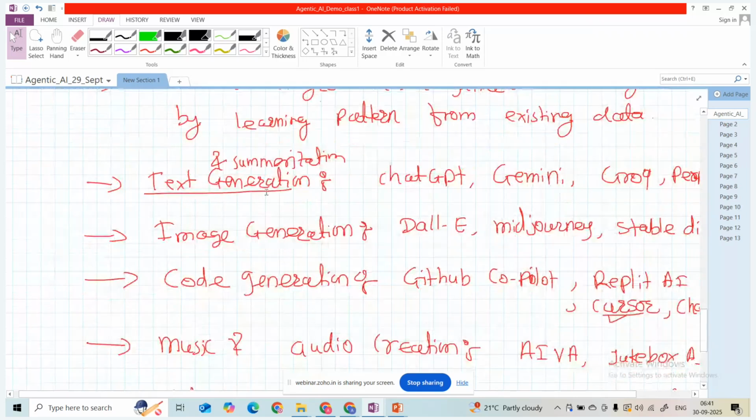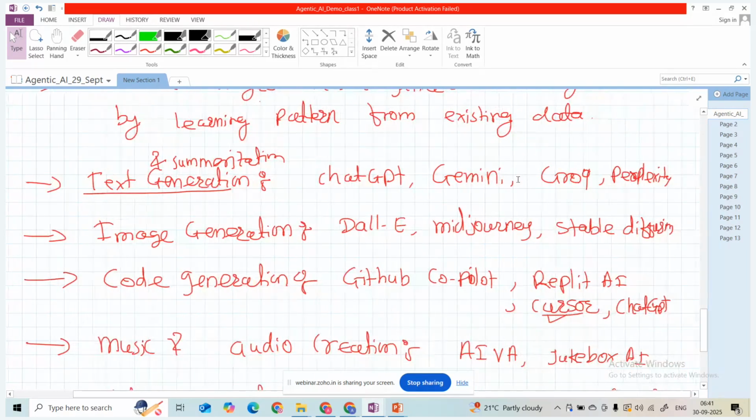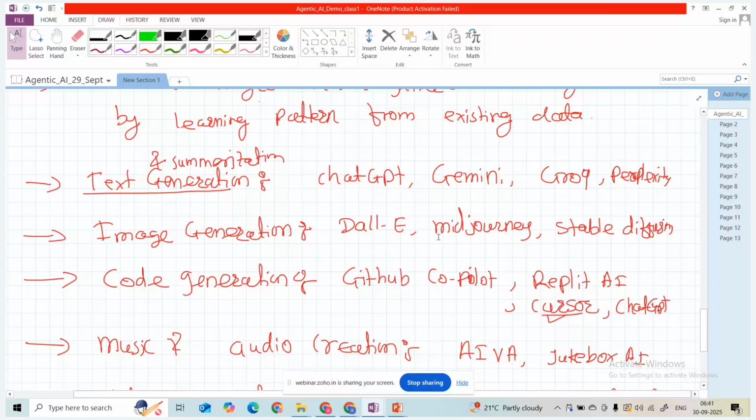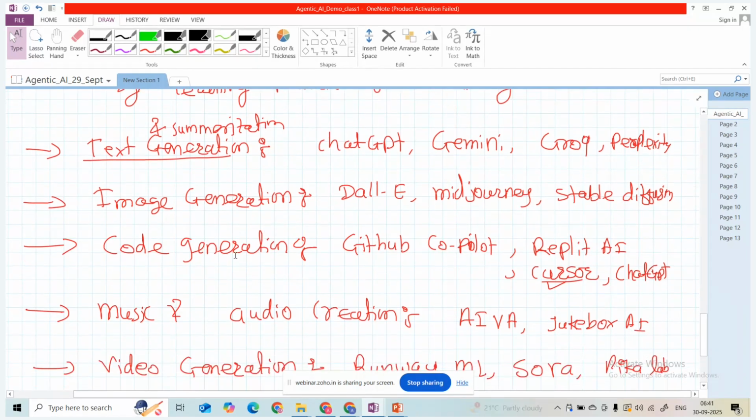Some applications of generative AI are text generation and summarization, where we are using ChatGPT, Gemini, Grok, and Perplexity. These are different AI products we can utilize for text generation and summarization. In image generation, we have DALL-E, Midjourney, and Stable Diffusion, which are image generation products or APIs. For code generation, we can use GitHub Copilot, Replit AI, Cursor, and ChatGPT.